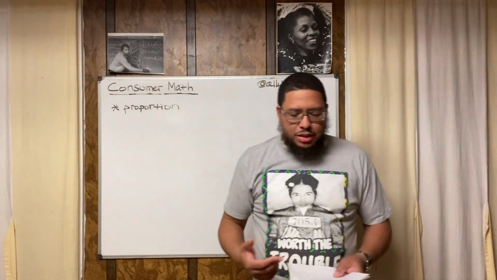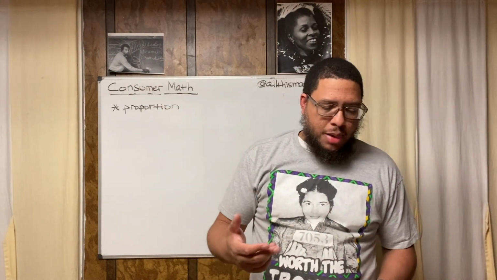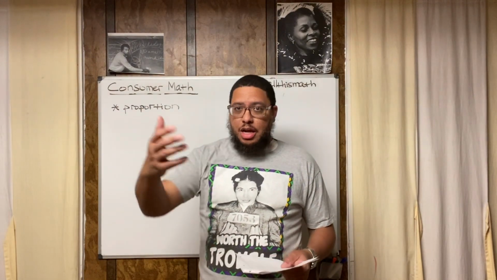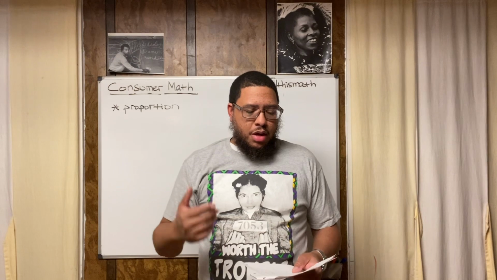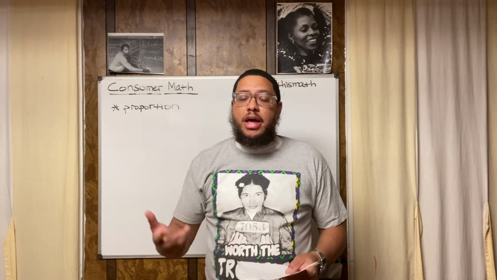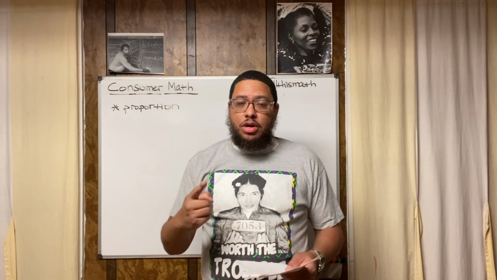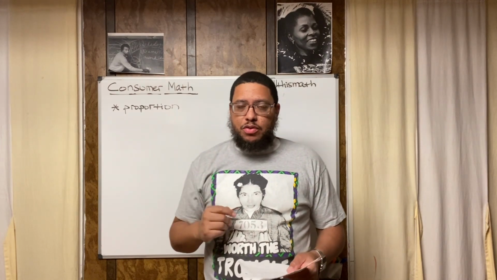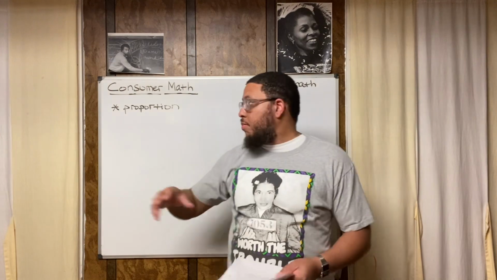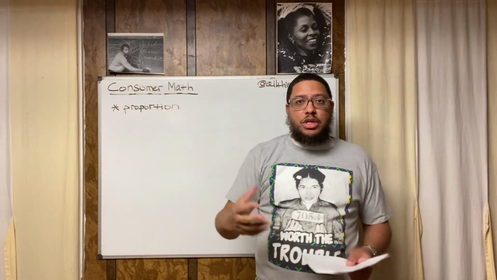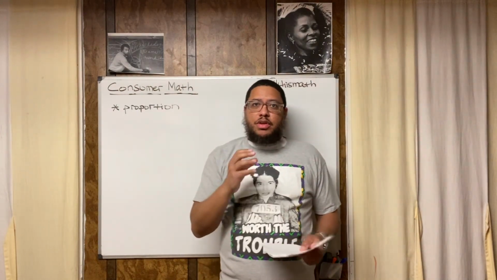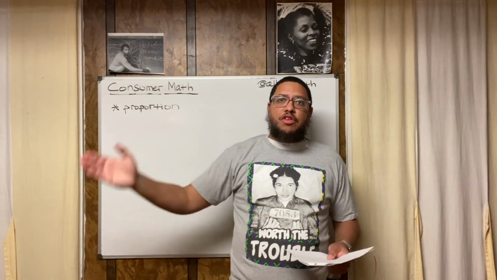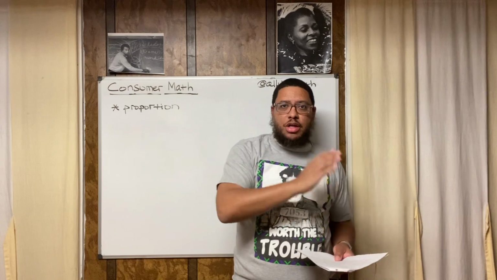So the problem reads as such. Find the cost of 2.5 pounds of haddock, which is a type of fish, if you don't know, if 1 pound costs $2.54. So you see this as a proportion problem. And the reason we know that is because we're given information about the relationship between two things, and we're trying to find the relationship between two other things.